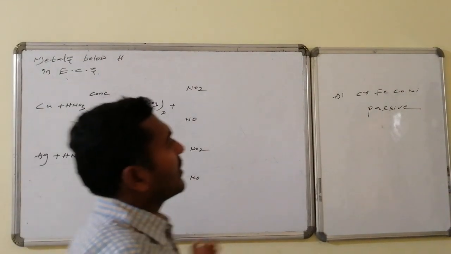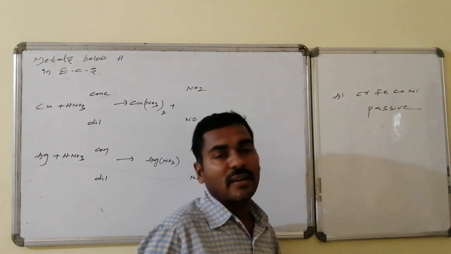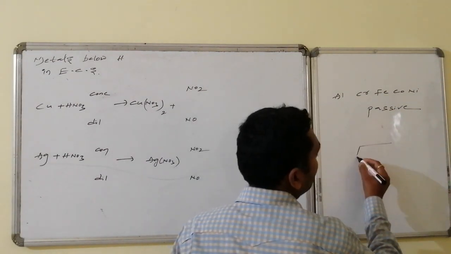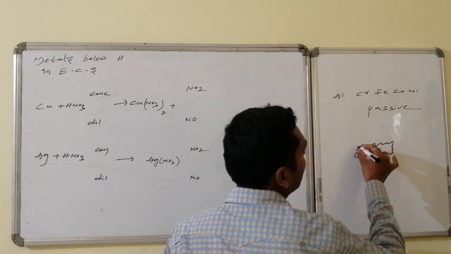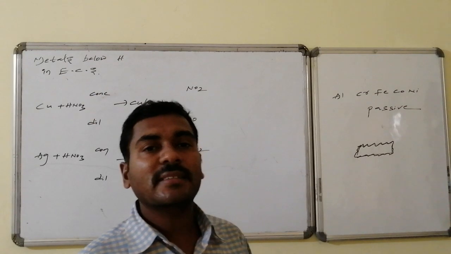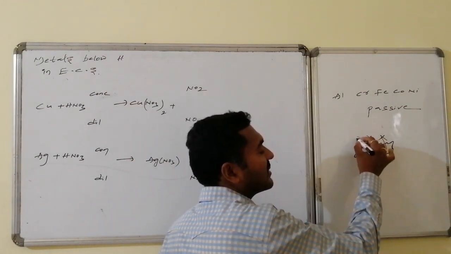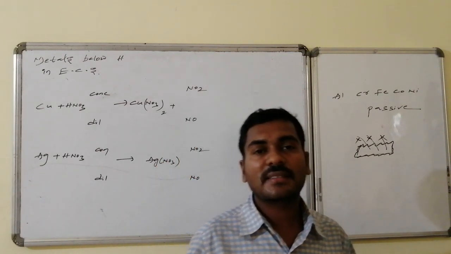Along with iron, aluminium, chromium, cobalt and nickel are passive towards HNO3, because in all of these cases, a nitrate layer forms over the metal surface which is unbreakable by further nitric acid. So nitric acid never reaches the remaining metal to react with it, hence it appears non-reactive, and all of these are said to be